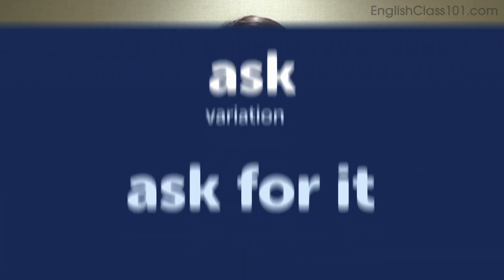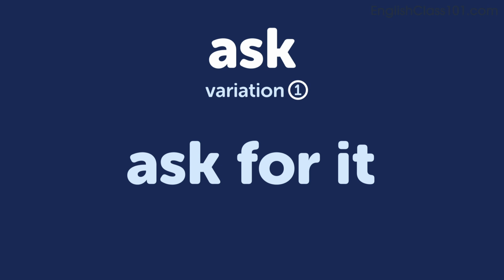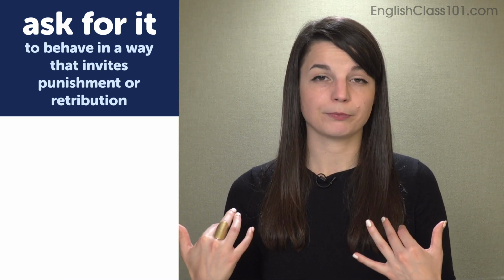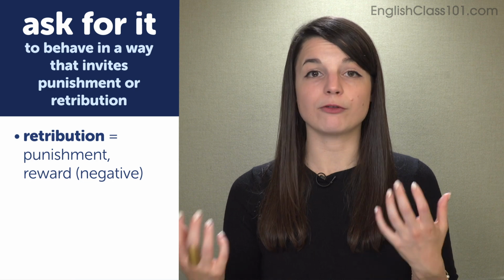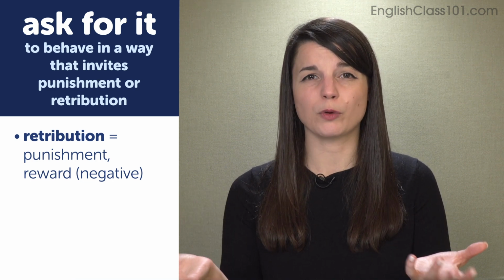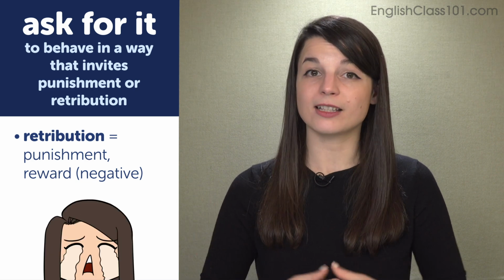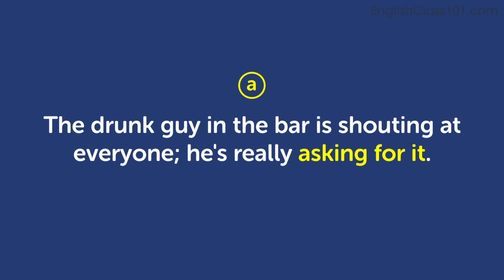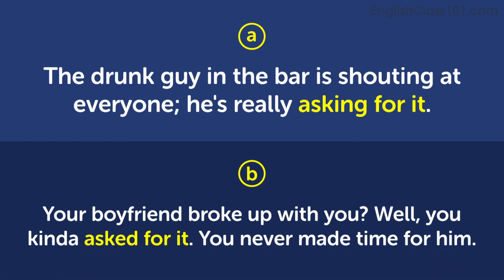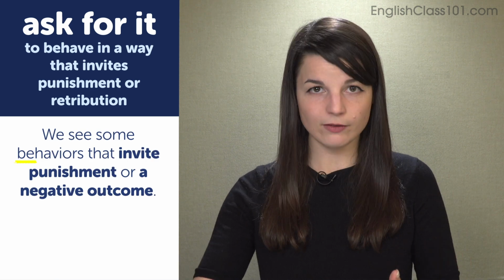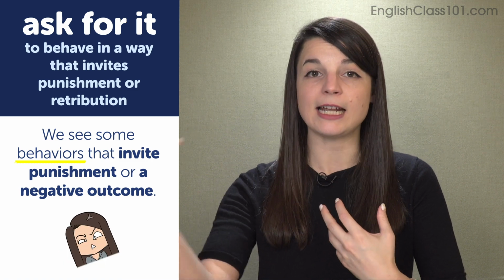Now let's look at some other words we can add to ask to make different meanings. First is ask for it. Ask for it. This means to behave in a way that invites punishment or retribution. So retribution can refer to punishment or it can refer to a reward as well, but in this case it's more for a negative reaction. Let's look at some examples. The drunk guy in the bar is shouting at everyone. He's really asking for it. Your boyfriend broke up with you? Well, you kinda asked for it. You never made time for him. So in these example sentences, we see some behaviors that maybe invite punishment or that invite a negative outcome.